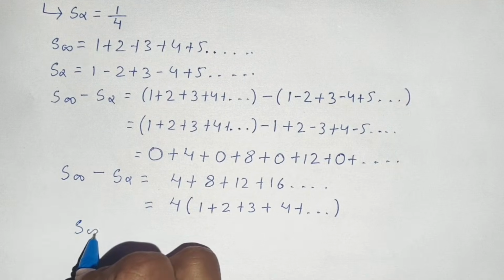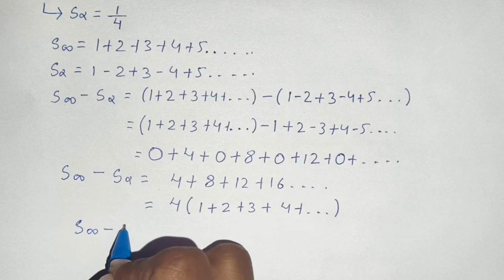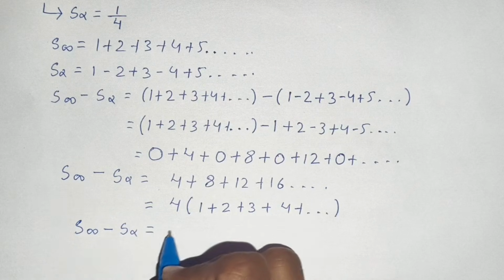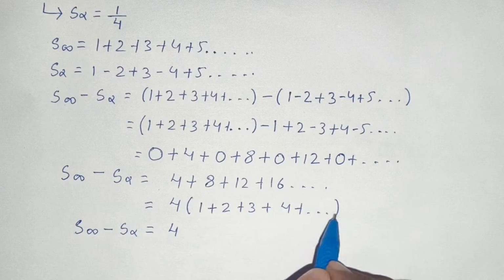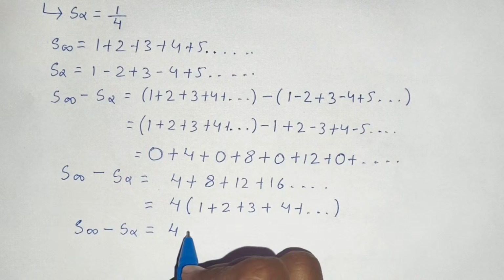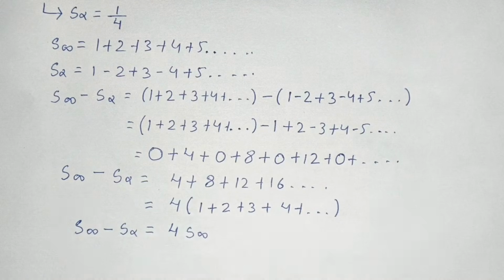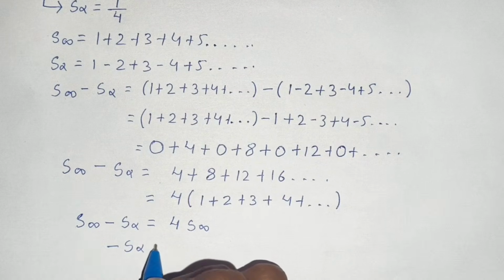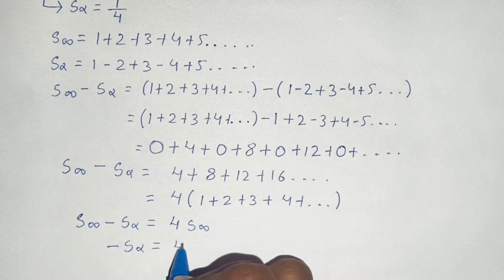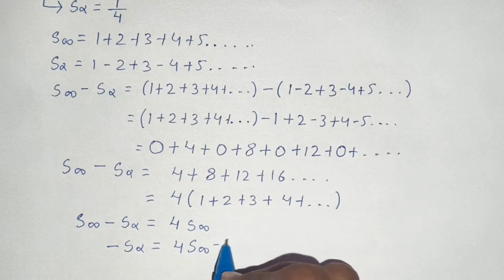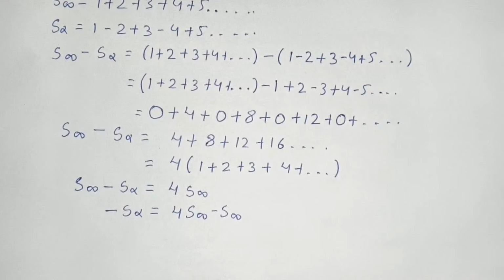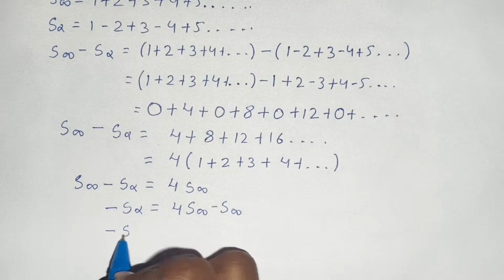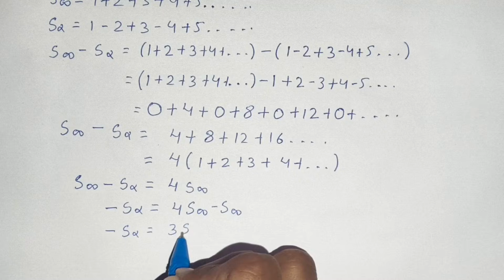Now S infinity minus S alpha equals 4 times the bracket. Now look at this bracket, it is S infinity, as we know that 1 plus 2 plus 3 plus 4 and so on is S infinity. If we further simplify this, S infinity minus S alpha equals 4S infinity, so minus S alpha equals 4S infinity minus S infinity. Now minus S alpha equals 3S infinity.